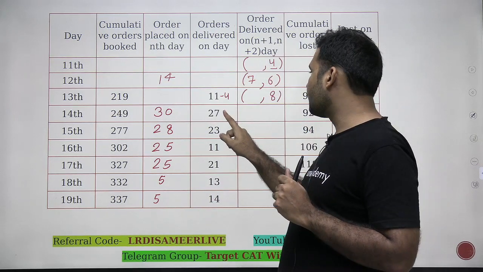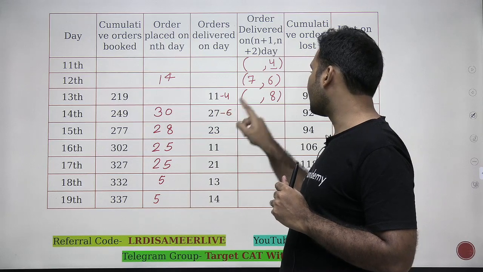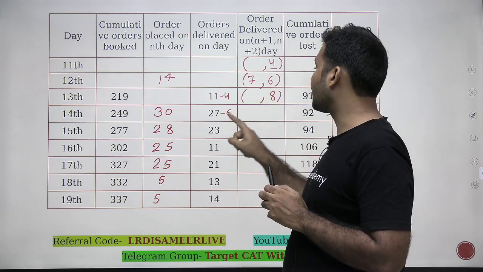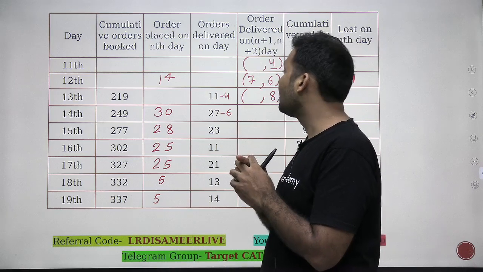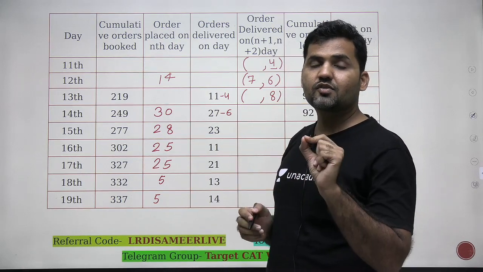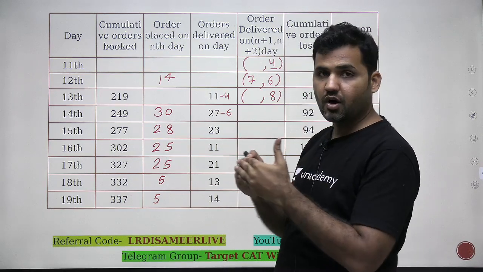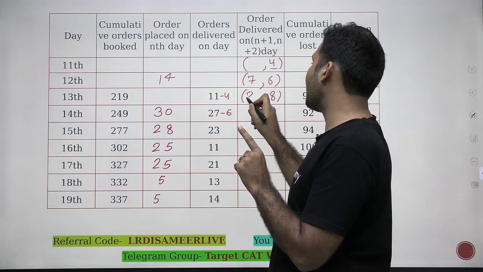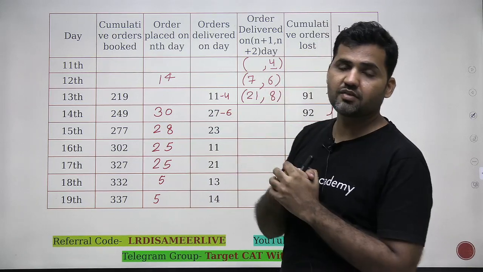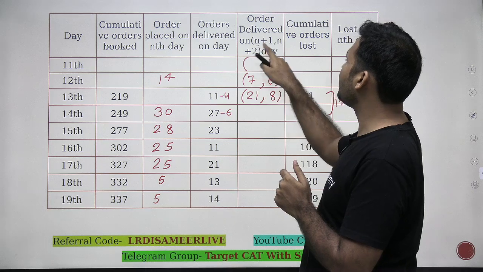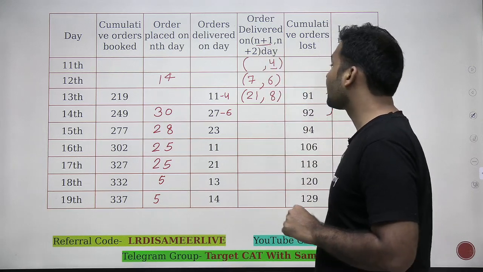So can I say out of these 27, 6 are the orders which are placed on 12th. So can I say the rest of the 21 must be the orders which are placed on 13th but delivered on 14th. So these are taking 1 day to deliver. So I will be writing down the value 21 here. That means they are taking 1 day of delivery time.